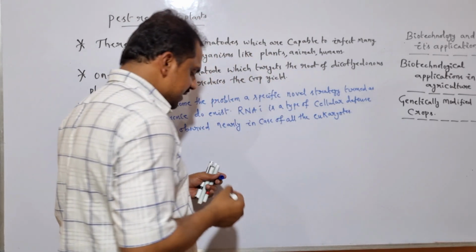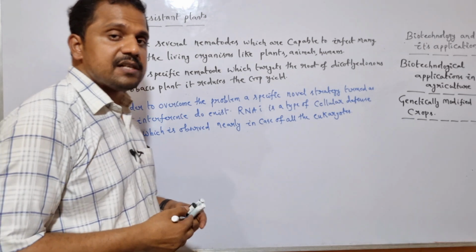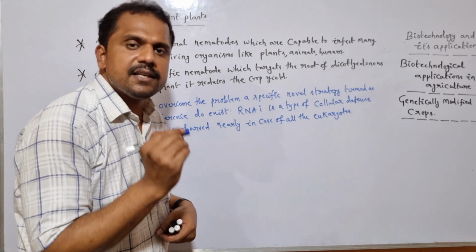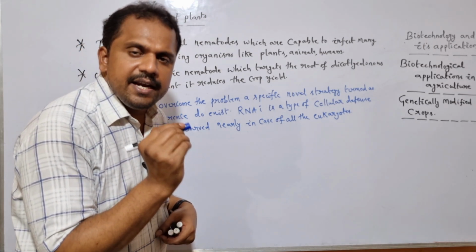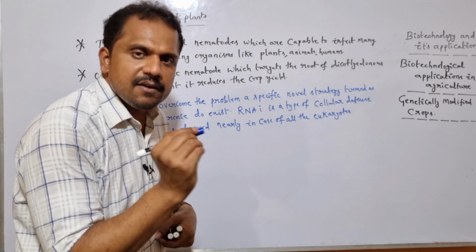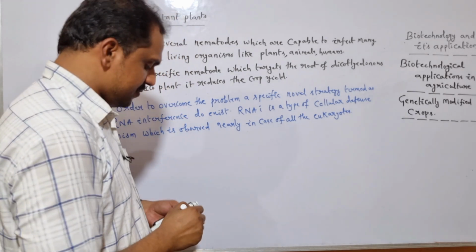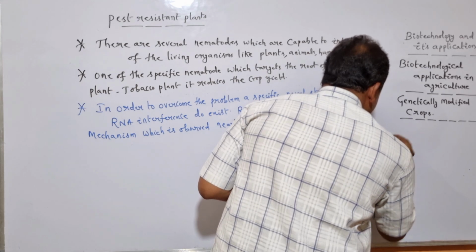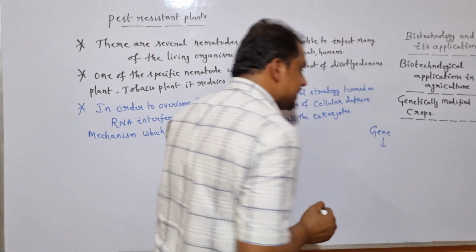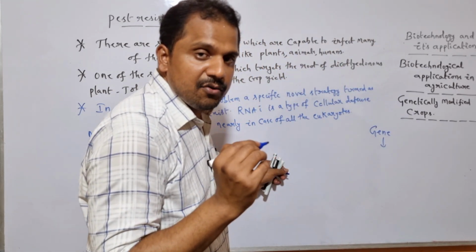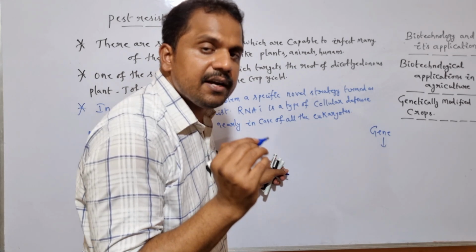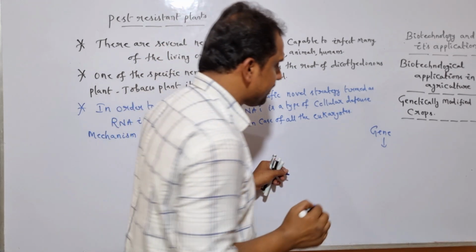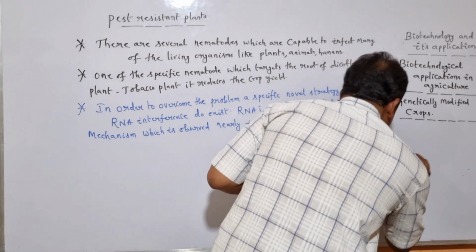So here, once the specific gene undergoes successful expression within the host plant, it is capable of regulating the expression of mRNA. Is it clear? So let me show it on the board. Once the specific gene undergoes successful expression within the host plant, it is capable of regulating the expression of mRNA. Right?